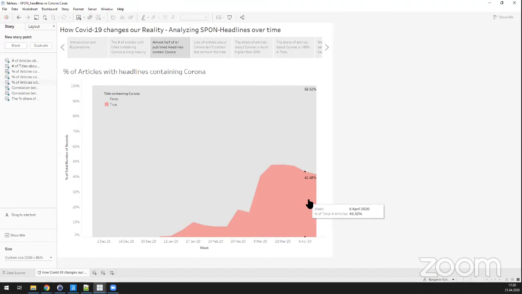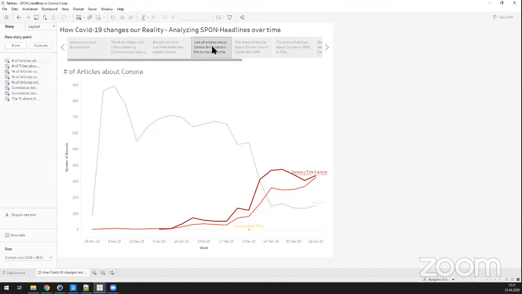But then we talked about that not only the articles could be about corona, but also the real body, the real text in the article. And if we look at that, then we see a different picture.